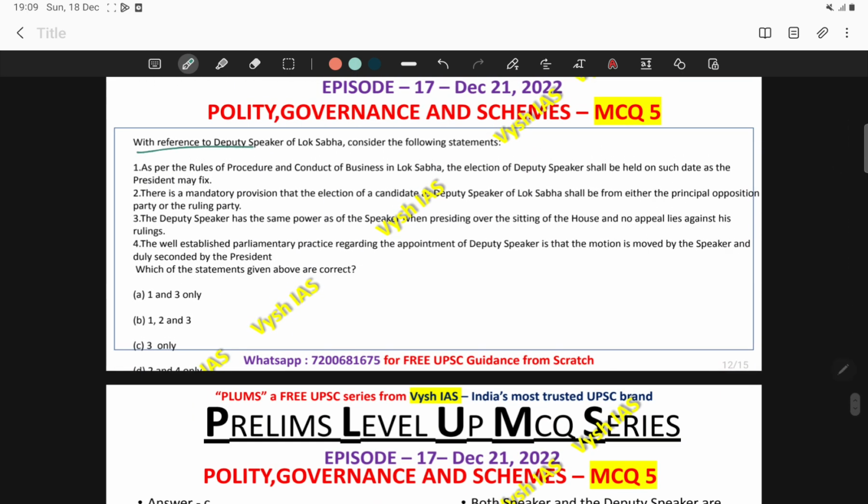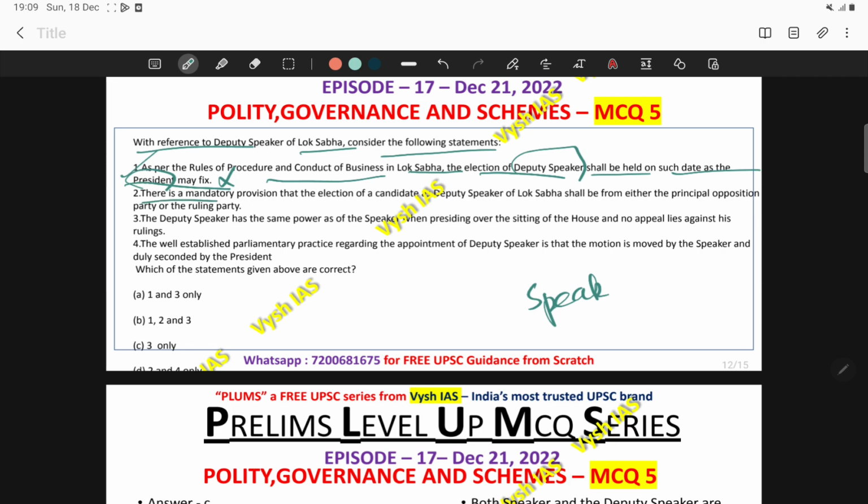With reference to the Deputy Speaker of Lok Sabha, consider the following statements. As per the Rules of Procedure and Conduct of Business in Lok Sabha, the election of the Deputy Speaker shall be held on such date as the President may fix. Again, presiding officers, the Speaker, Lok Sabha, chairman, deputy chairman, all these things become important. The first statement asks about the manner of election. For the Deputy Speaker, the election date is not fixed by the President, it is fixed by the Speaker. But for the Speaker, the election date is fixed by the President. So that is the difference. So this is a wrong statement.